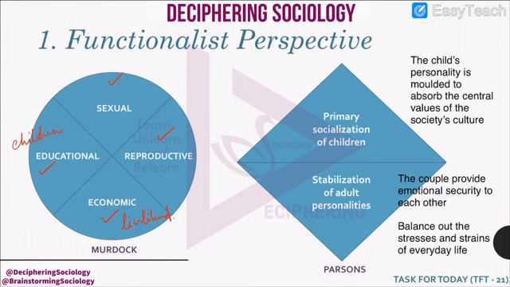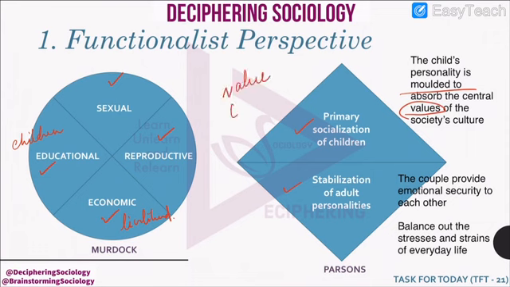But Parsons gives 2 major types of functions of family. He says that a family is responsible for primary socialization of children and stabilization of adult personalities. So how is socialization being done? Because the child's personality is molded to absorb the central values of society's culture.